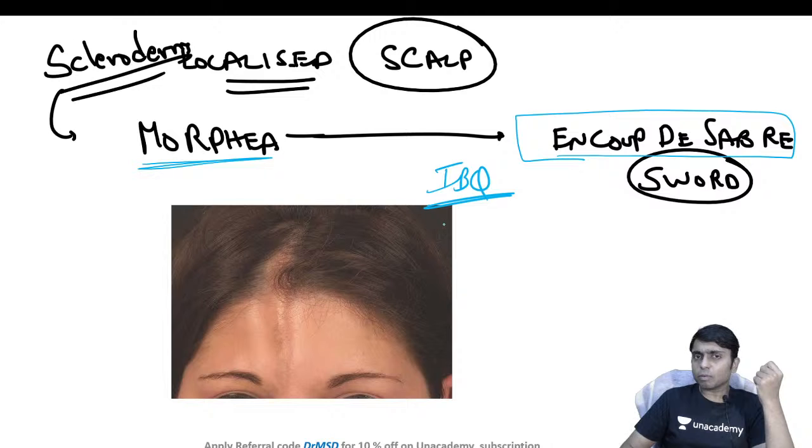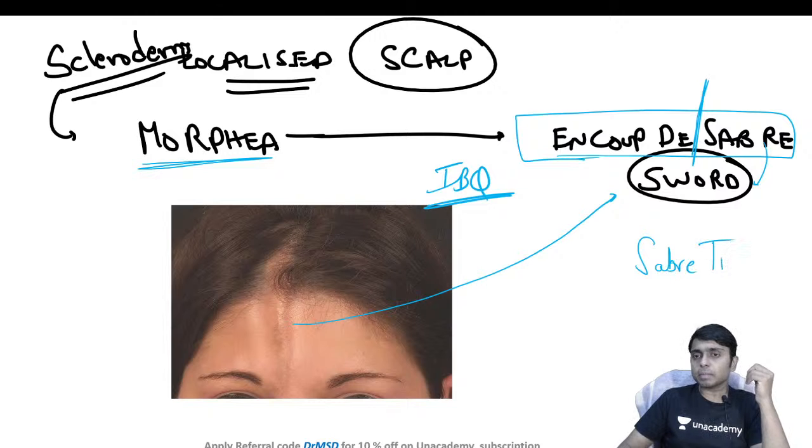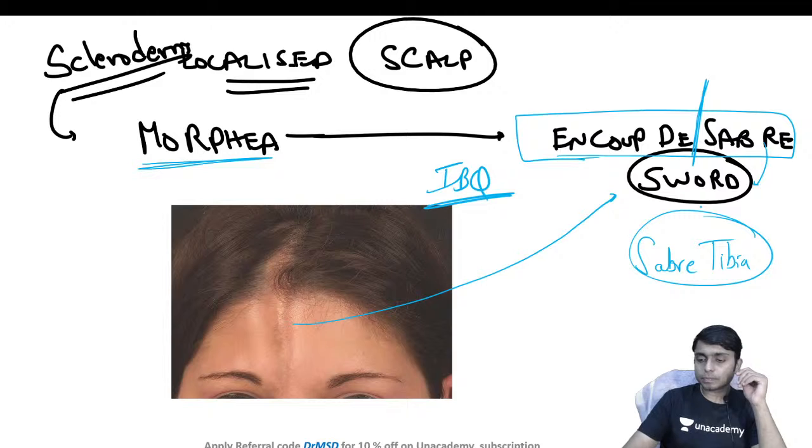Because of the involvement of the subcutaneous tissues and atrophy, the skin over the forehead is going to appear as if someone has taken a sword and struck over the forehead. That is the reason why we have given this name en coup de sabre, where saber means sword. A few other areas where we can use this is saber tibia. So saber means sword.